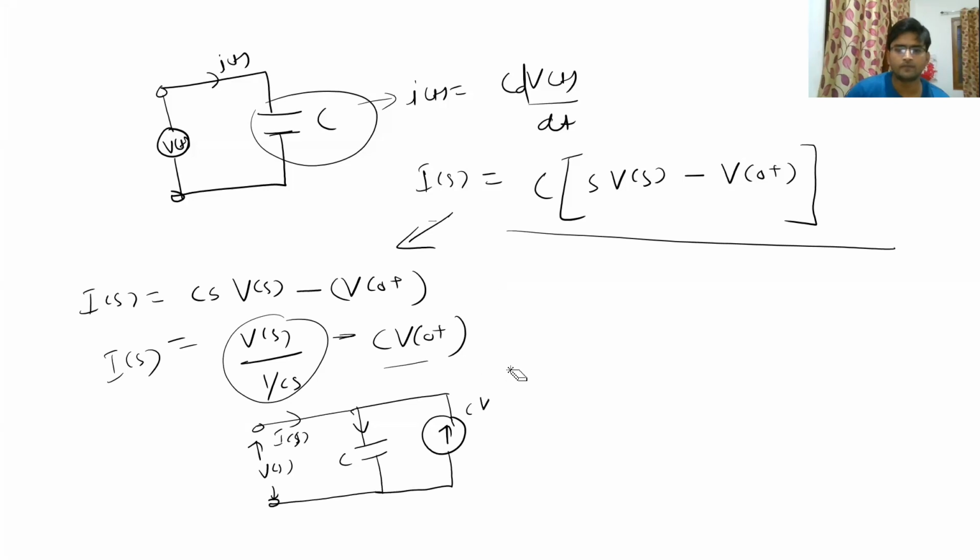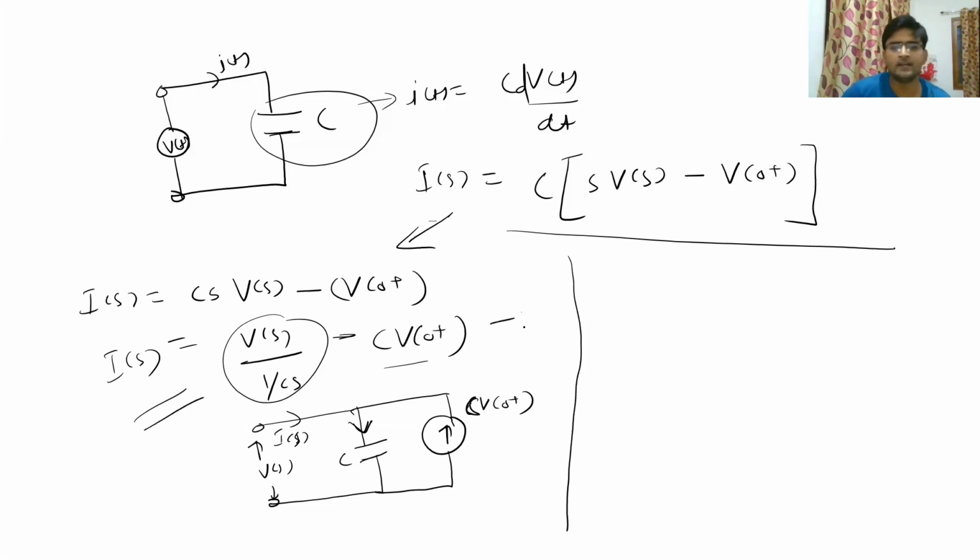and its value will be CV0 plus, right? So this current source will have a value of CV0 plus, whose direction will be opposite to the current which is going in the capacitor because of this KCL equation.